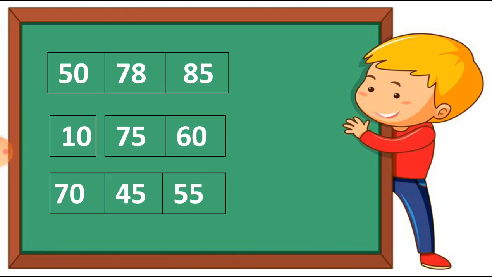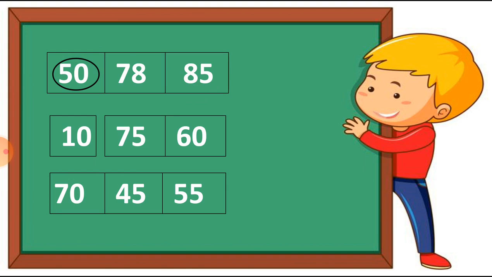I read these numbers: 50, 78 and 85. So which is the smallest number here? Between these 3 numbers, which is the smallest? Is it 85? No. Is it 78? No. Is it 50? Yes, this number is the smallest. So we have to circle the 50 number because it is the smallest number.